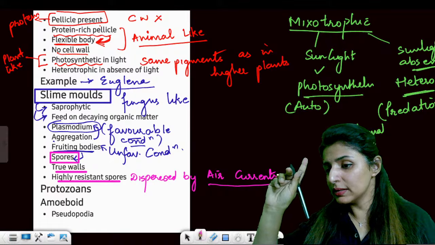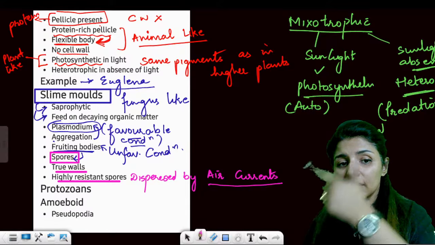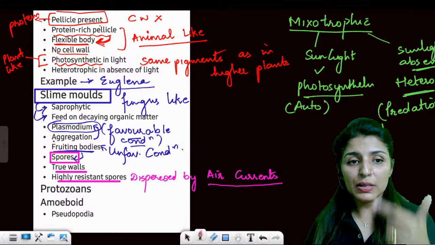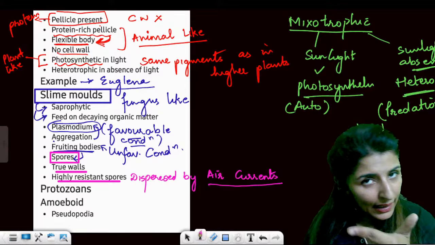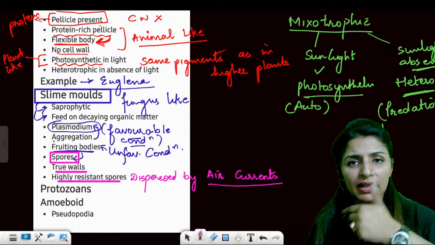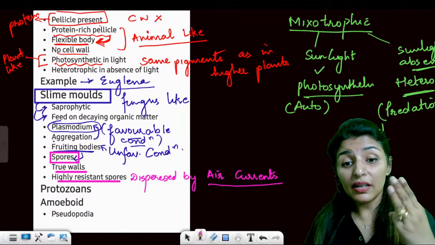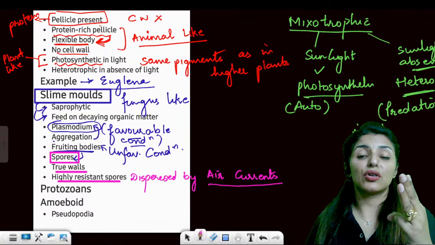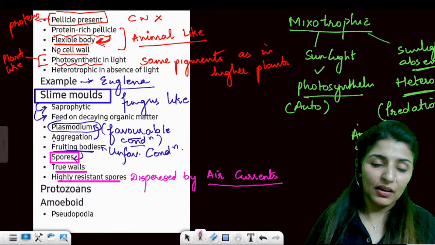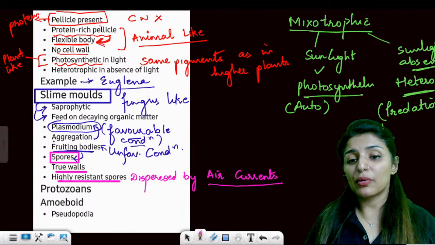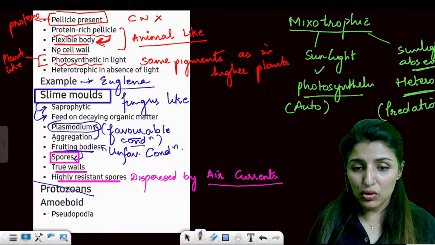Are these points clear? Please let me know. Keep giving me thumbs up that these points are clear. The three things you must remember about the spores of slime molds are: they have true cell wall, they're highly resistant, so they can survive all the unfavorable conditions, and the third point is they are dispersed to other places through air currents. Are these clear? Perfect. Now the fifth and the last type of Protista that we are going to talk about are protozoans.